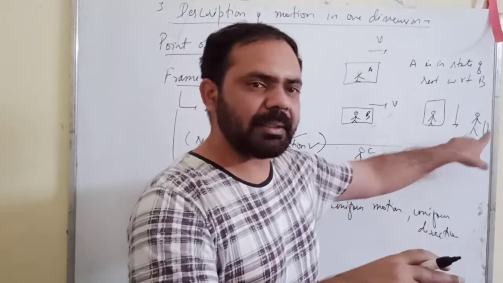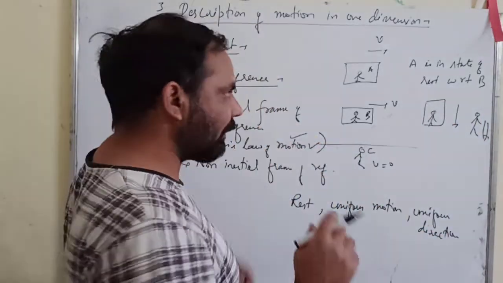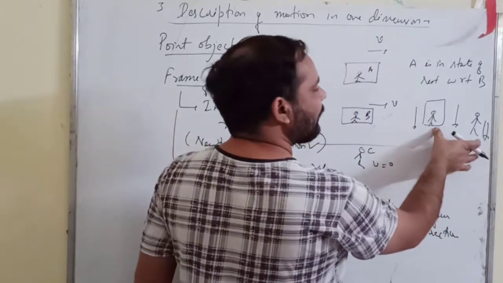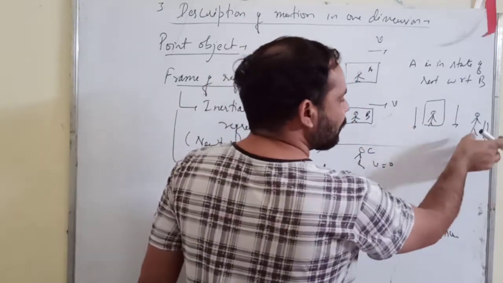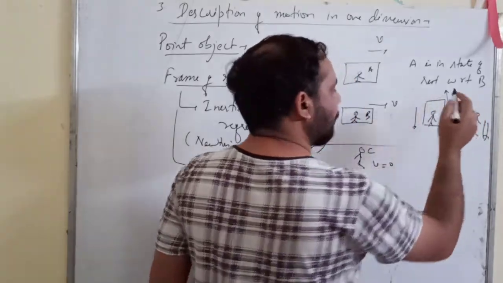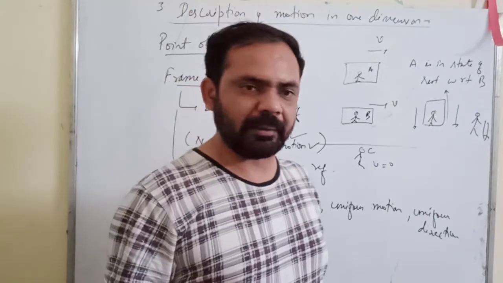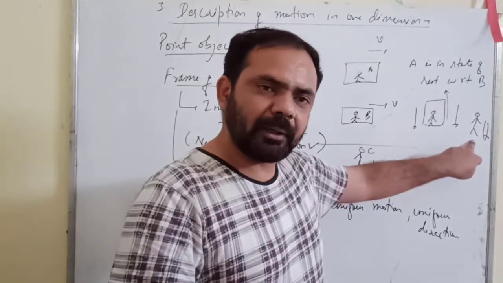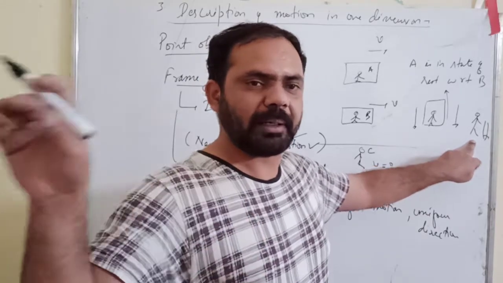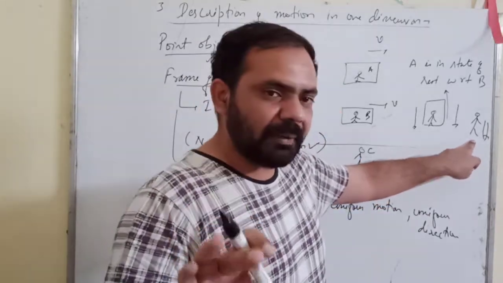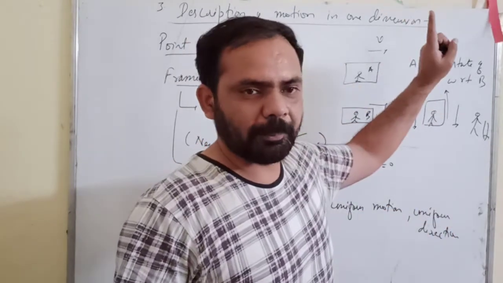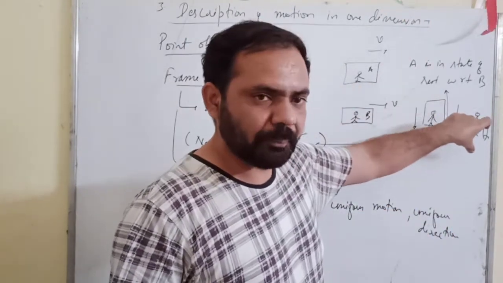Now in that case, this person is falling down, this person is falling down, but their gap will go on increasing. So what this person will feel is that the other person is not falling down, it is actually going up. The feeling will be like that. This person who is falling down freely under gravity with some acceleration of 9.8 meter per second square will feel that the other person is not falling down but rather going up. He will feel so, right?